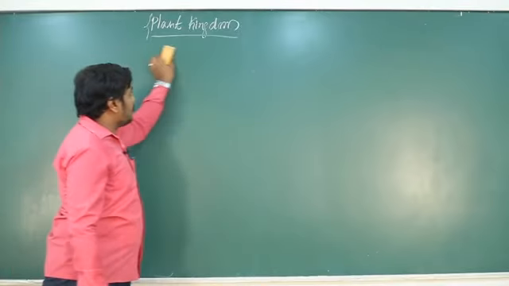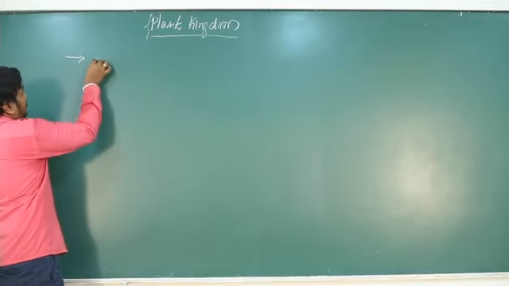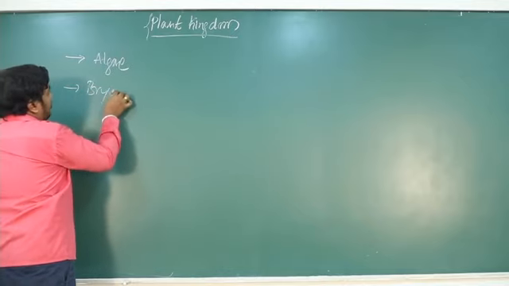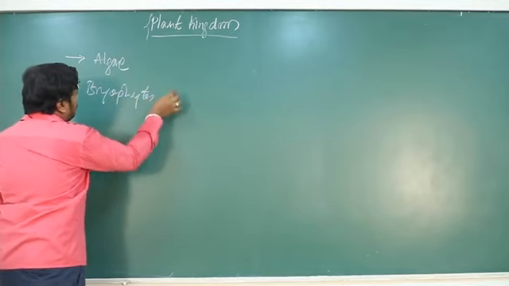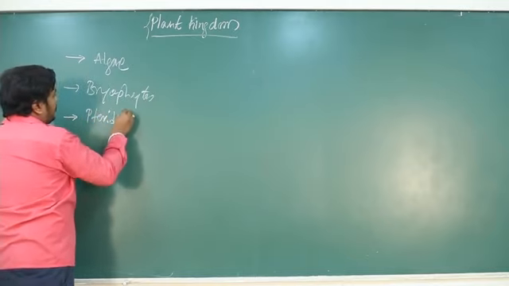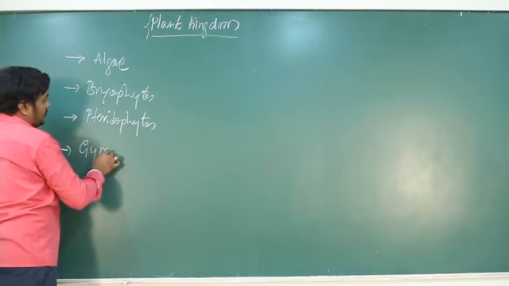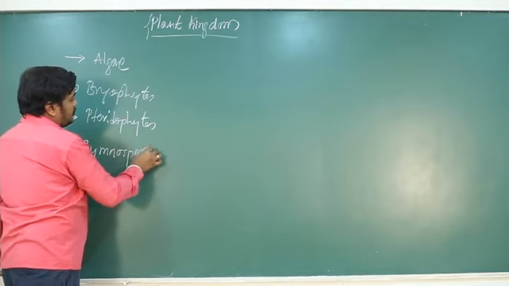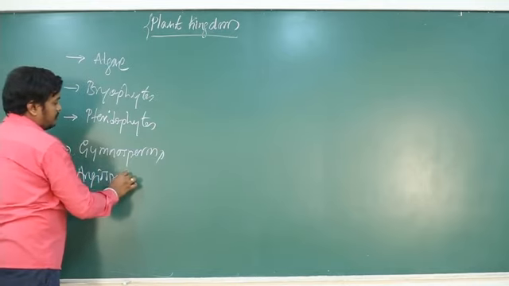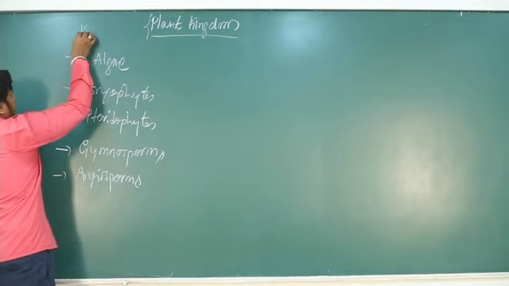So based on morphology, especially the thallus and the mode of reproduction, we can classify them into algae, bryophytes, pteridophytes, then gymnosperms, and then angiosperms. So we can classify them further. So the kingdom is Plantae.